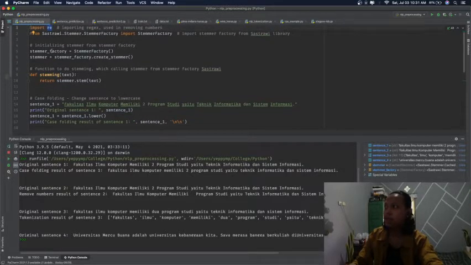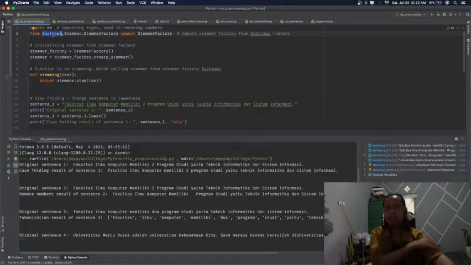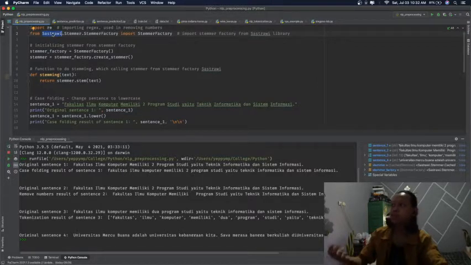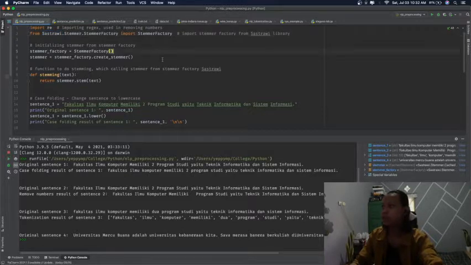The second library that I use is Sastrawi, which is a library for Python for doing work about natural language processing, especially in the Indonesian language. So if it is Indonesian language we can use the Sastrawi library. For this code I only need the stemmer factory for doing stemming.